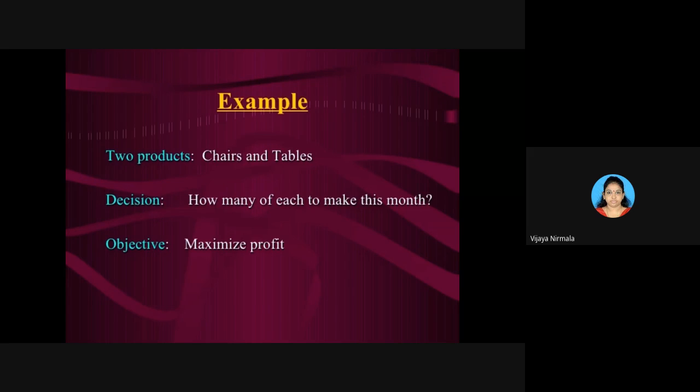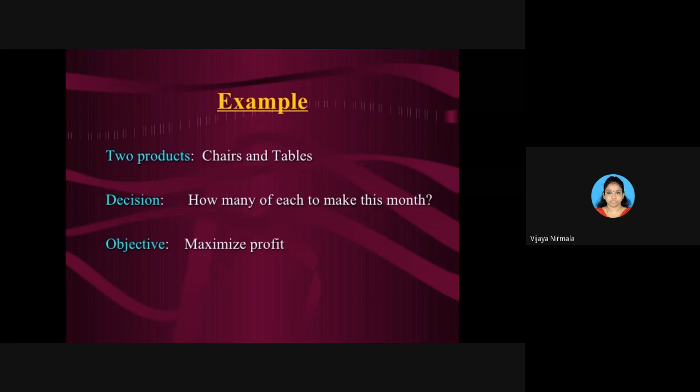So for this, the main objective: is it a maximization function or minimization? What they asked in the decision is how many of each to make this month. So the objective is to maximize profit. That also they have given. There are 2 products, and in this month, how many of each product should be produced is the decision that we have to know. And the objective is to maximize profits.